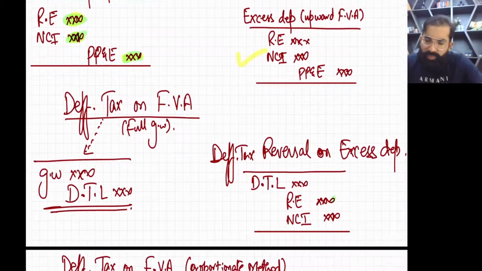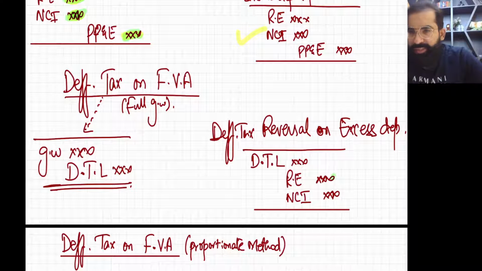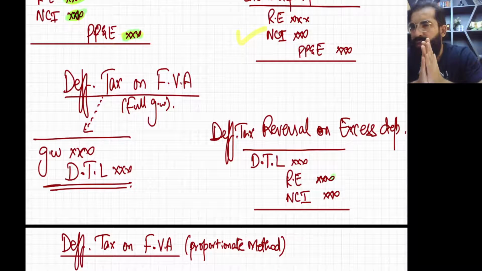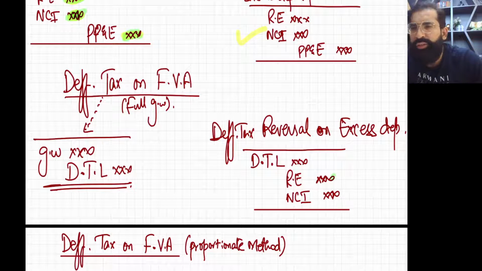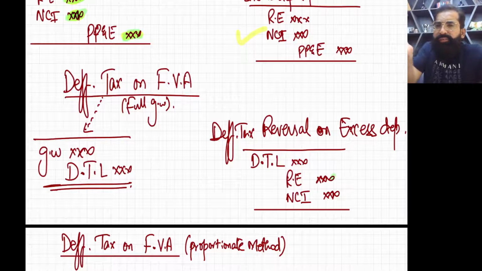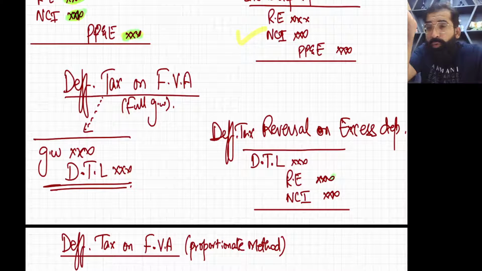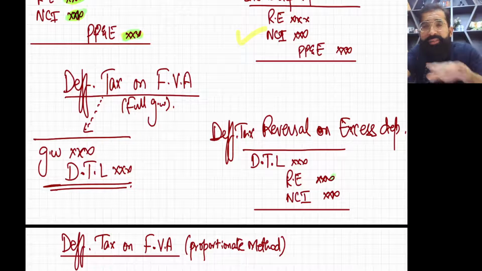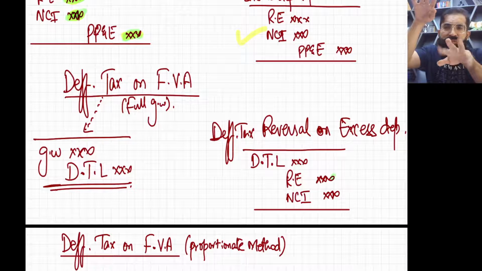Now there is one thing which we call deferred tax on fair value adjustment. Listen, fair value adjustment is simply like a revaluation. And in your studies of deferred tax, you have studied deferred tax on revaluation. And what is the logic? During revaluation, the carrying value of the asset goes up, right? But the tax base does not change.